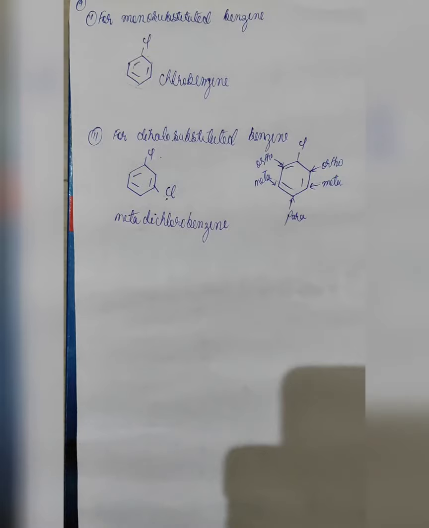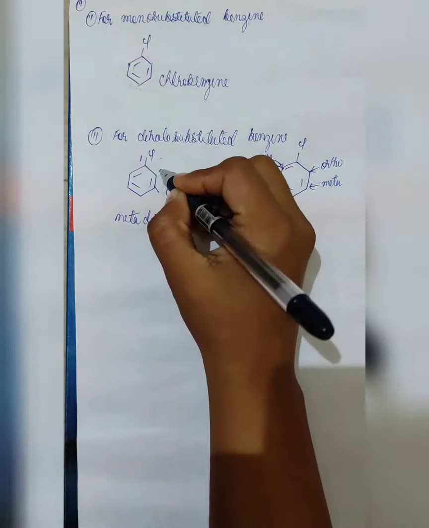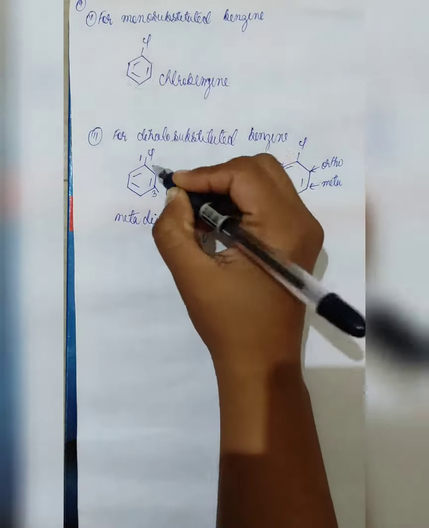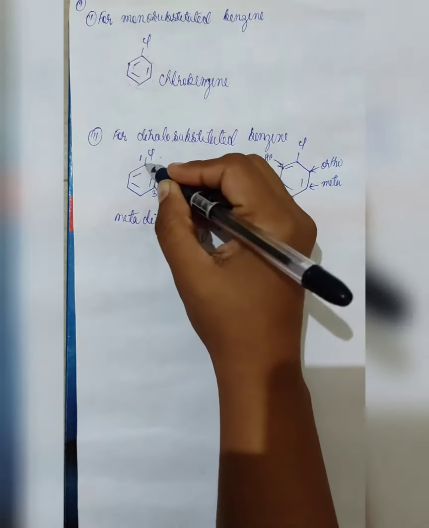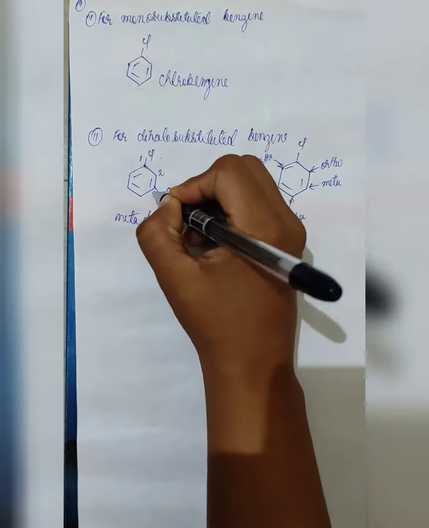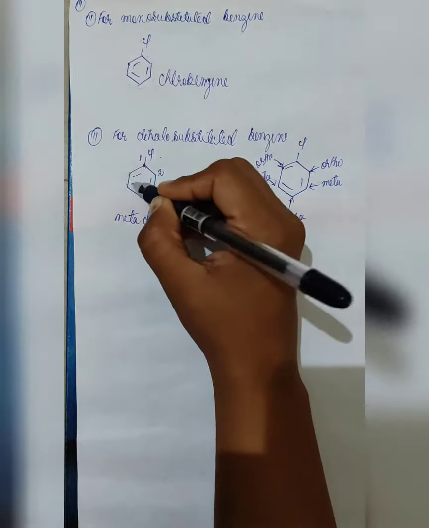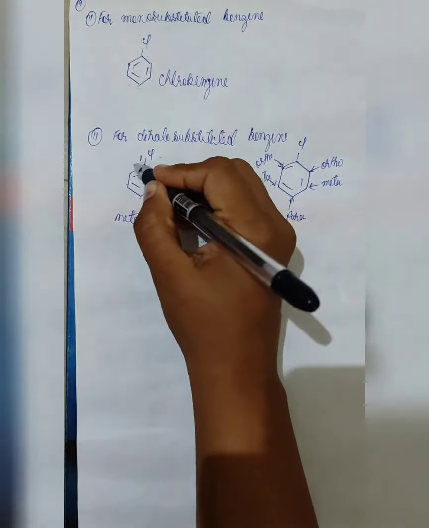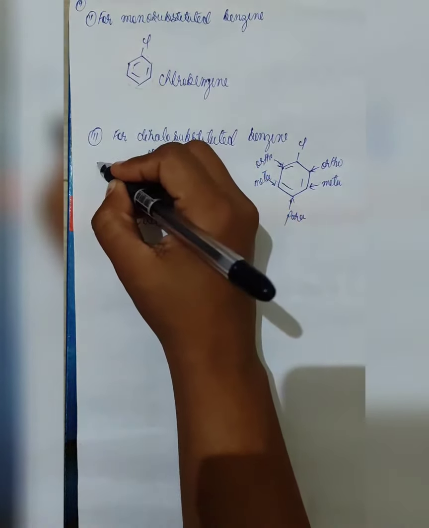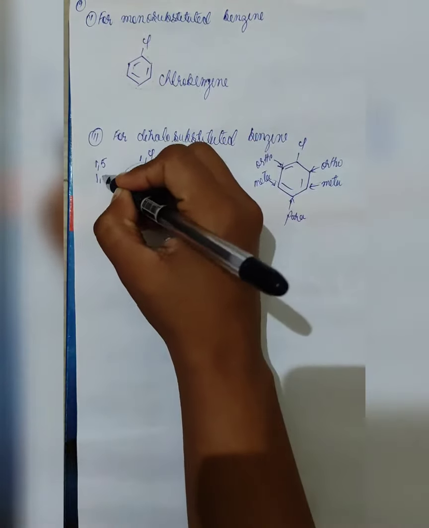Now when we are to write the IUPAC name, it will follow with a number 1, 2, 3. Your numbering will start from the first halogen carbon first. Here carbon attached to the halogen will be 1, 2, 3. Now we can go in this manner also 1, 2, 3, 4, 5. So if we go in this manner, we get the numbering for the halogen is 1, 5. But if we go from here, we get 1, 3.